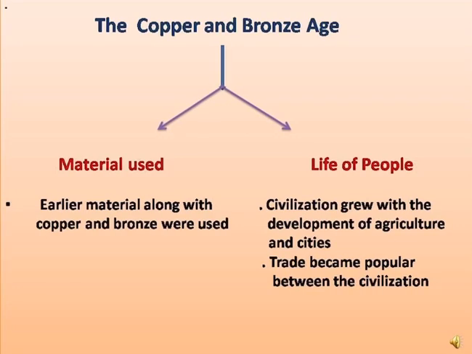Now, the Copper and Bronze Age. In the Copper and Bronze Age, people used copper and bronze along with stones. As far as their life is concerned, civilization grew with the development of agriculture and cities. Now, what is civilization? Civilization is an advanced state of social and cultural development, or you can say it is a society which has its own highly developed culture and way of life. In this age, trade became popular between civilizations.